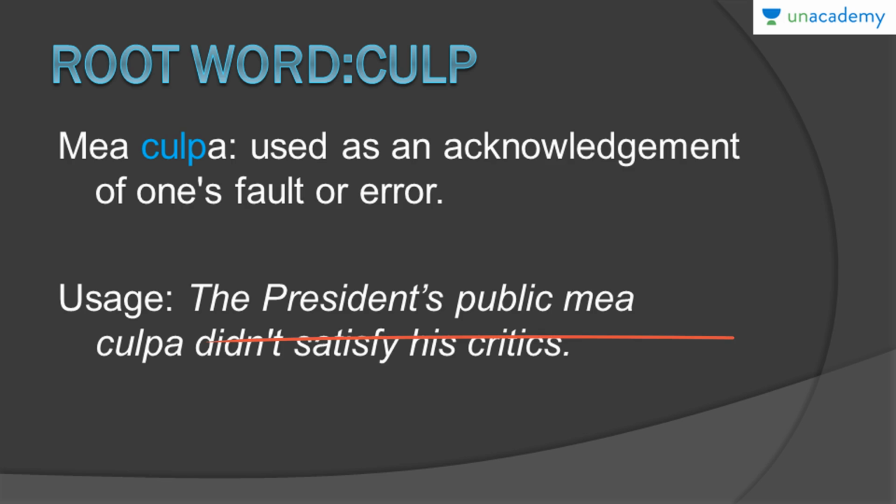So when you say, the president's public mea culpa didn't satisfy his critics, that means the president might have made some mistake and he accepted his fault publicly, but the critics were not satisfied with it. So the sentence means this, and this is how you can use it. The president's public mea culpa didn't satisfy the critics.